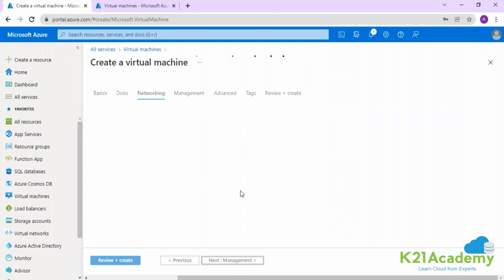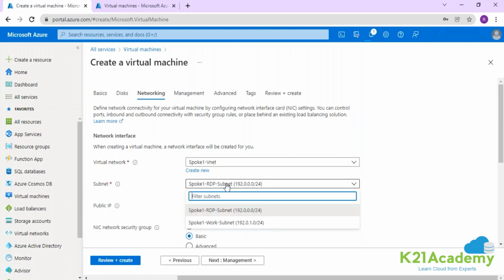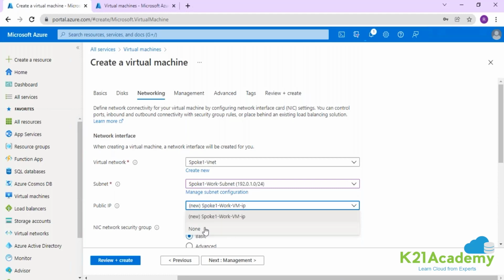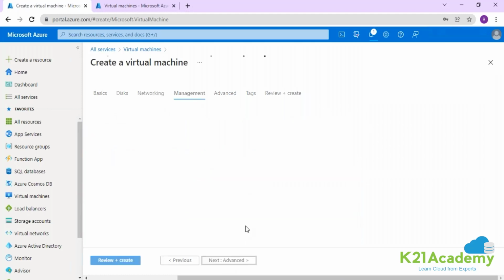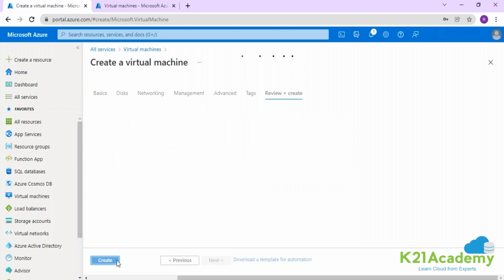Going into the networking option. This is the part that one has to be really careful about. Place this machine in the right subnet. Spoke 1 work subnet. None. No public IP to this machine. And we are creating this machine.